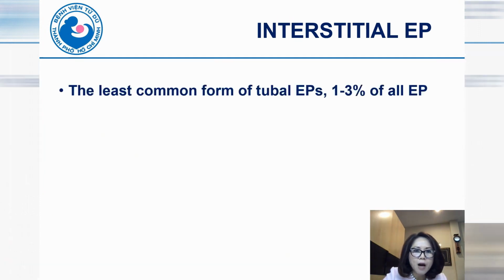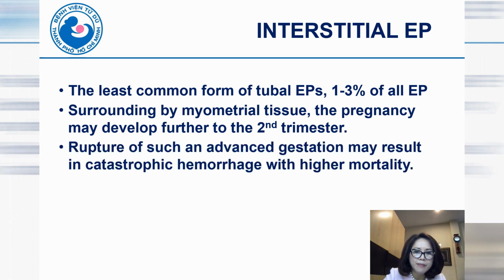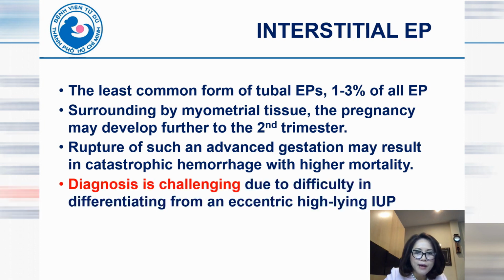This is the least common form of tubal ectopic pregnancy, about 1–3% of all ectopic pregnancies, and because it is surrounded by myometrium tissue, the pregnancy may develop further to the second trimester, and rupture of such an advanced gestation may result in catastrophic hemorrhage with a higher mortality. The diagnosis is challenging due to the difficulty in differentiating from an eccentric high-lying intrauterine pregnancy.